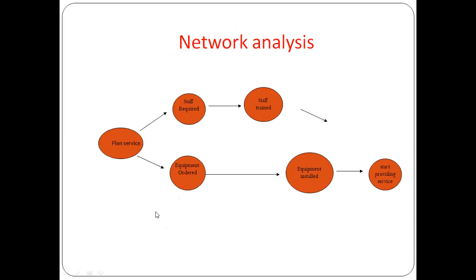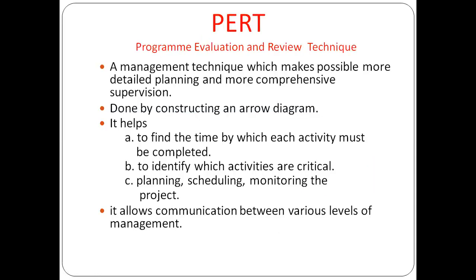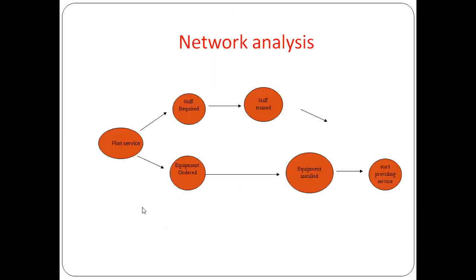Here it is the arrow diagram. Sorry, I forgot to introduce time here. It must always show the timing, for example 2 months, 4 months, 6 months, 3 months. From when we start planning the services till we start providing the services, one or more activities are taking place simultaneously.